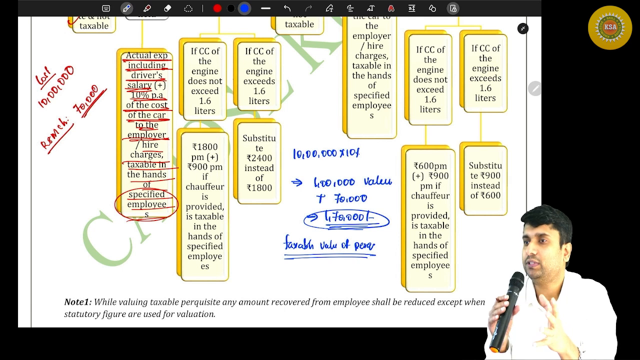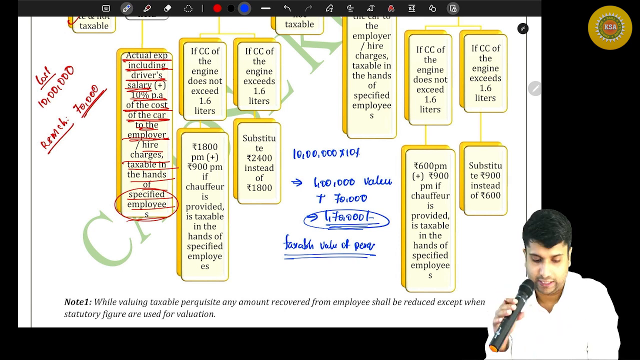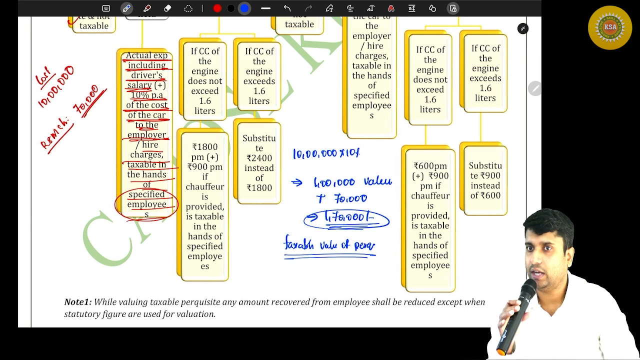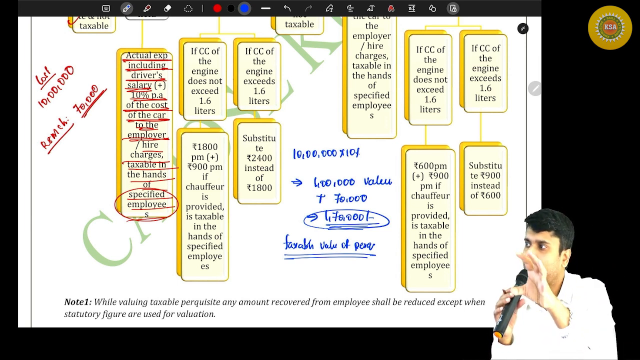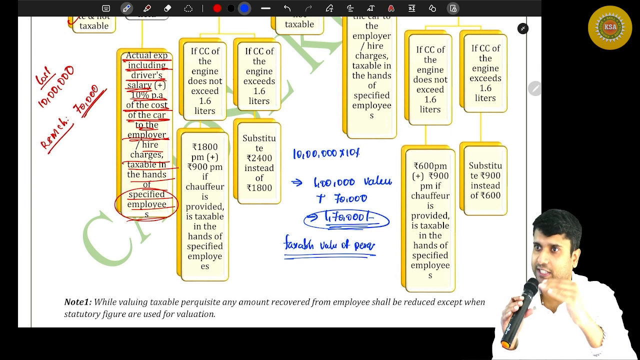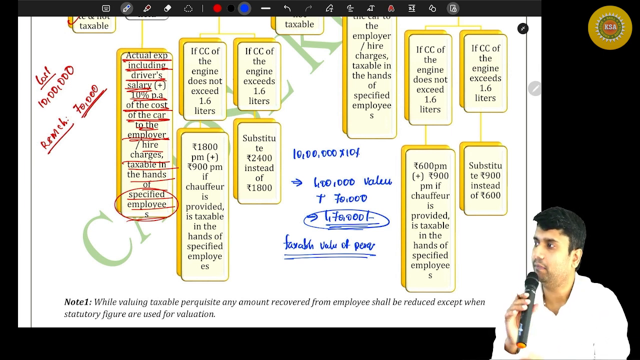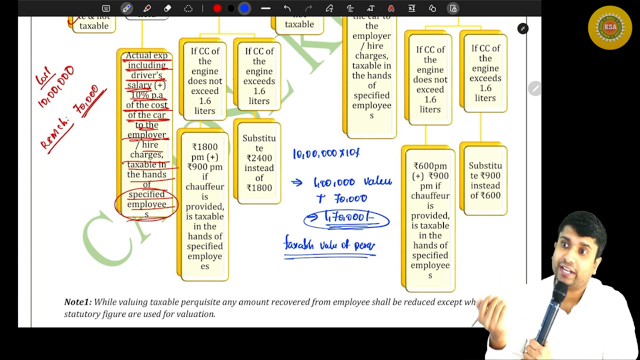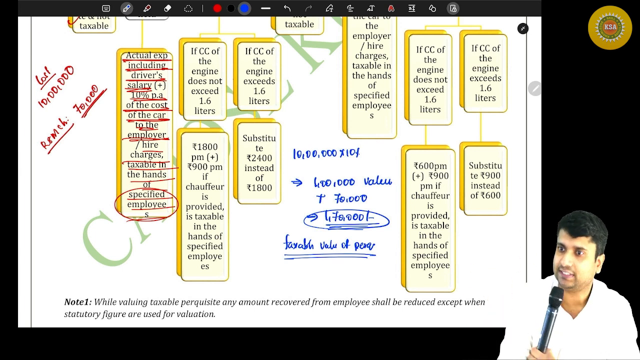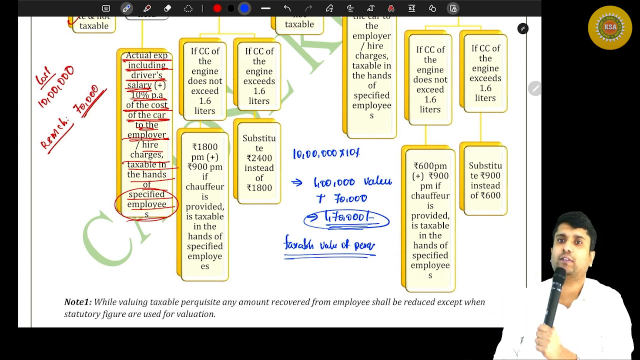And what if I'm using the car only for 6 months? Then 1 lakh into 6 by 12, that will be 50,000. Now, for a year, it will be 10% of the cost of the car for the ownership. Plus, you tell me, one more thing will come. The actual running and maintenance charges met by my employer, if there is a driver, including driver salary, also have to be taxable perquisite in my hands.